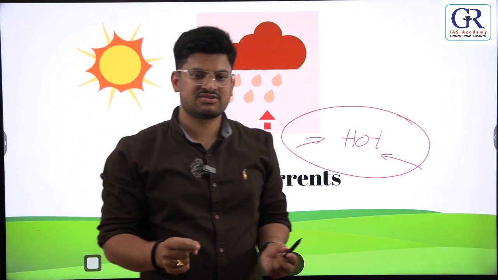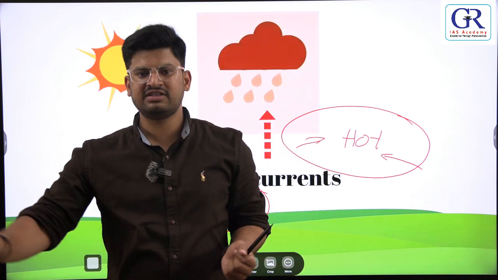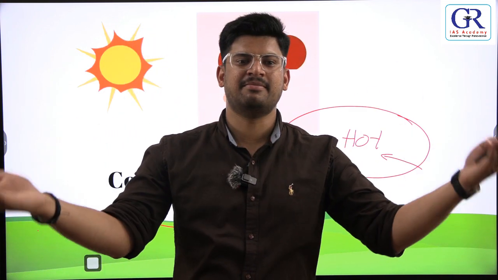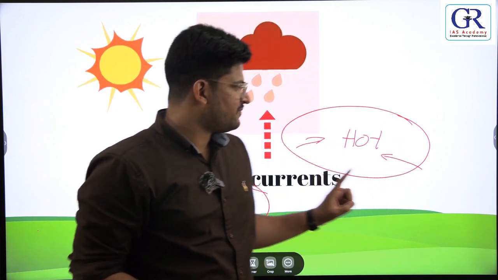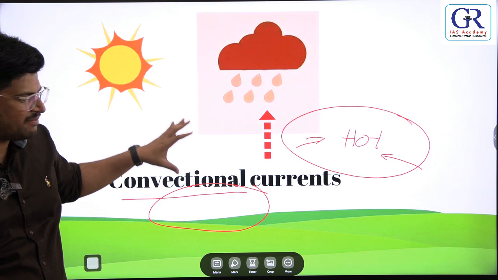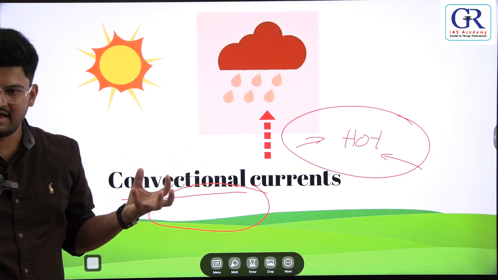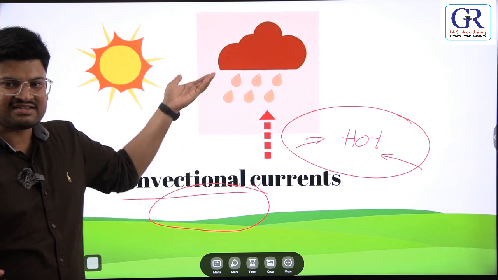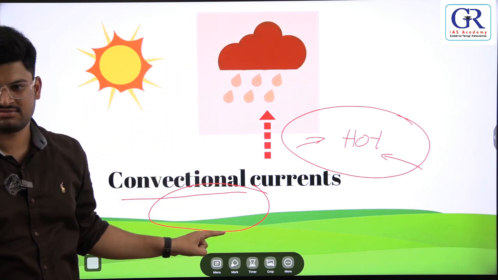So the equator receives high temperatures throughout the year. Every day is the same, so it will not have any seasons. Every day there is rainfall. The day starts with a bright sunny day. Because of the high temperature, the air becomes humid. Humid means the presence of water vapor in the air. So the air becomes humid, it rises up, and in the evening, around 4 to 5, rain falls.